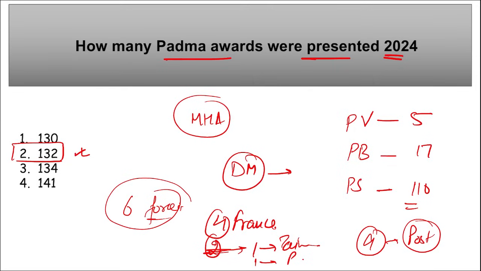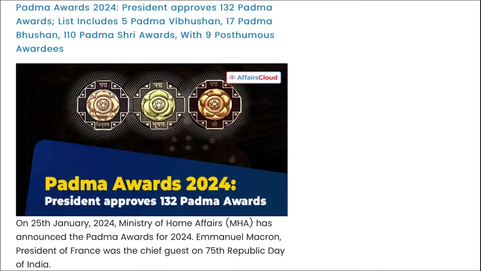Next, here you can see a total of 132 Padma Awards were presented: 6 Padma Vibhushan, 17 Padma Bhushan, 110 Padma Shri, and 9 posthumously awarded.